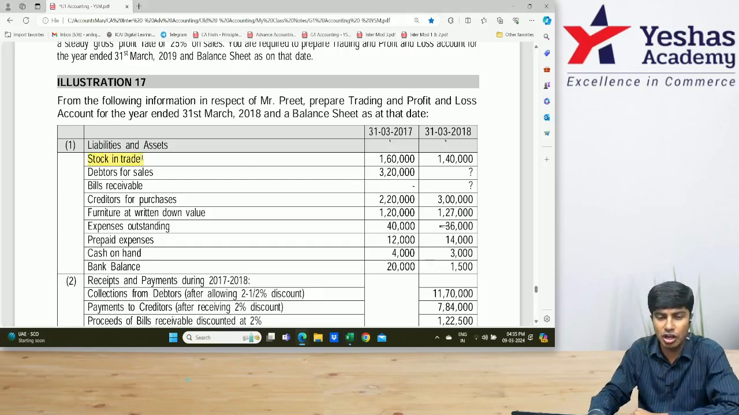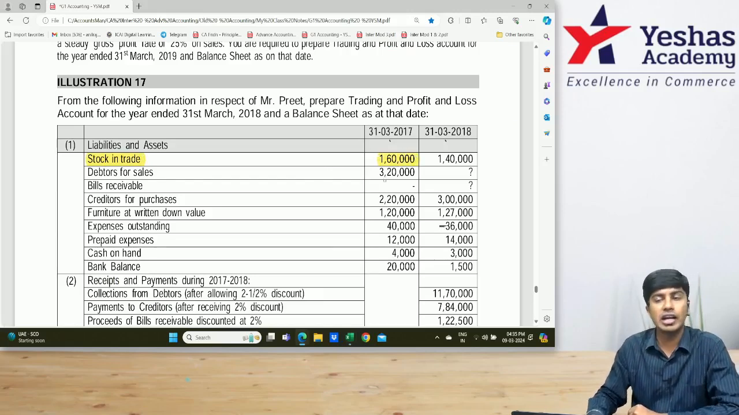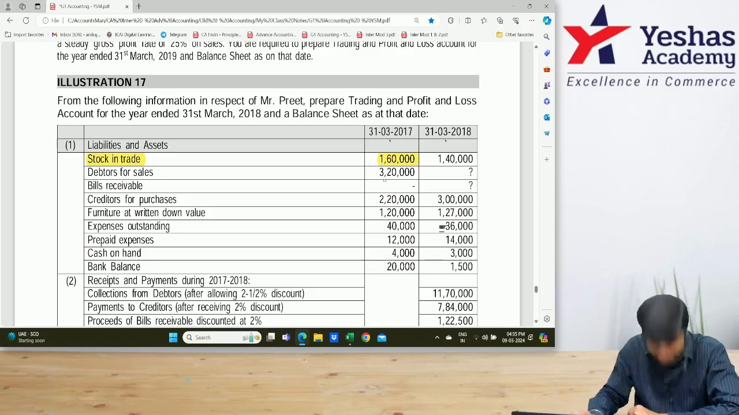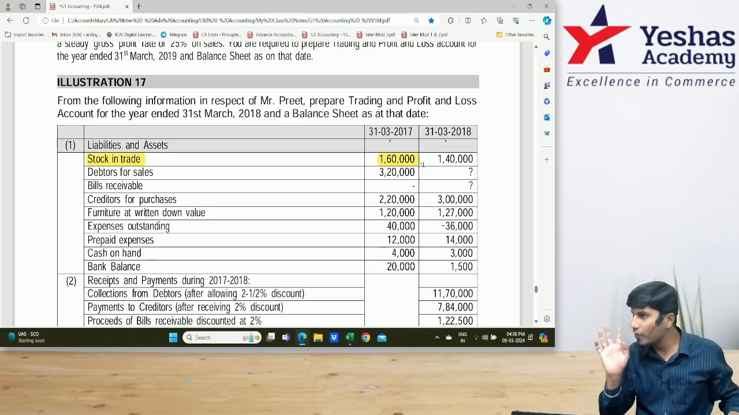First item, stock in trade. Stock in trade. Opening stock 1,60,000. You will look at the board only when I should see every head going like this together and entire head waking up like this together. Okay. Look at the board, everyone. 1,60,000 opening stock. You will write only 1,60,000.